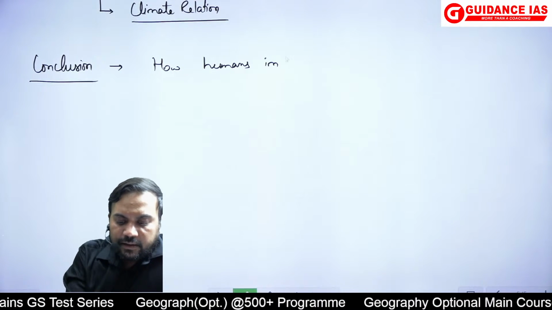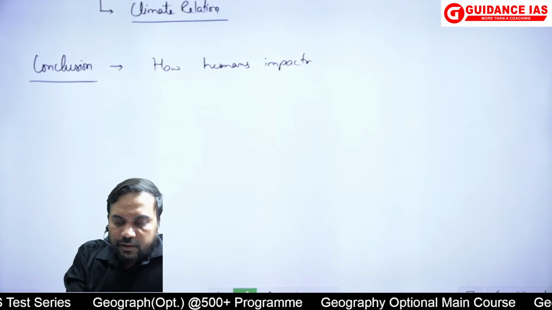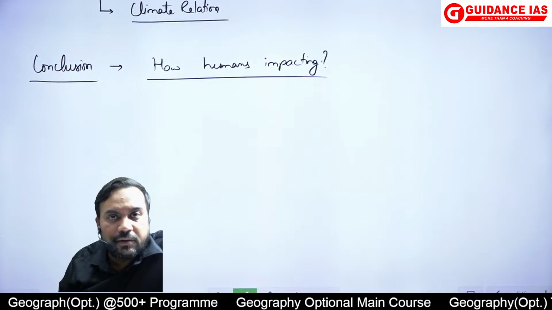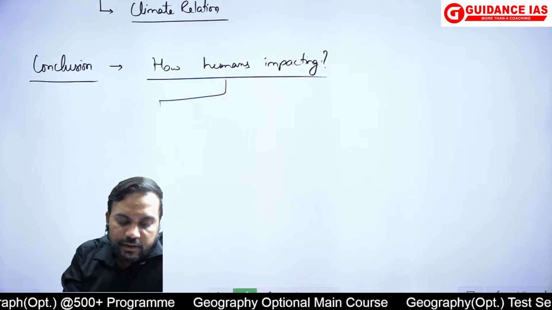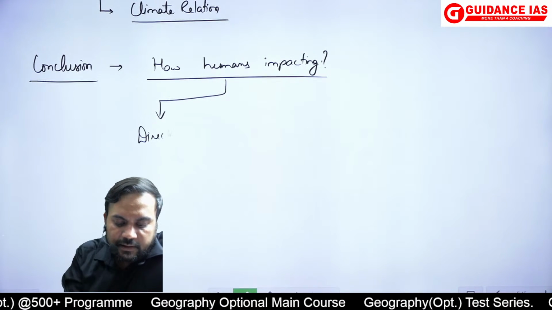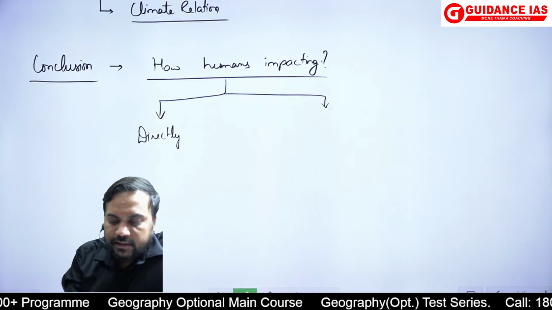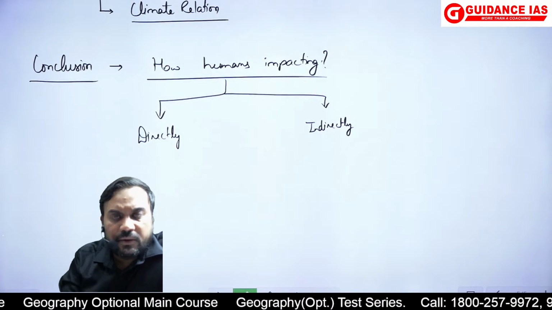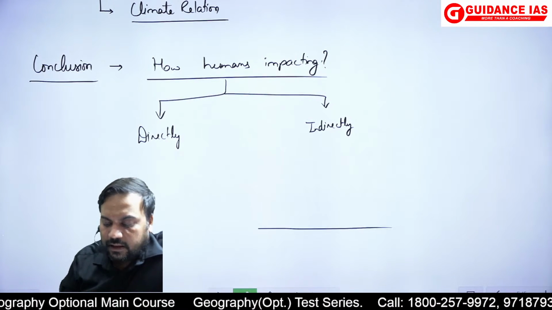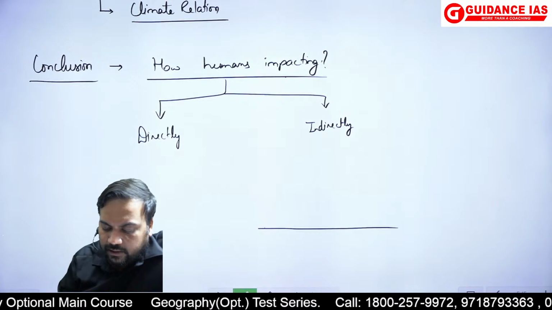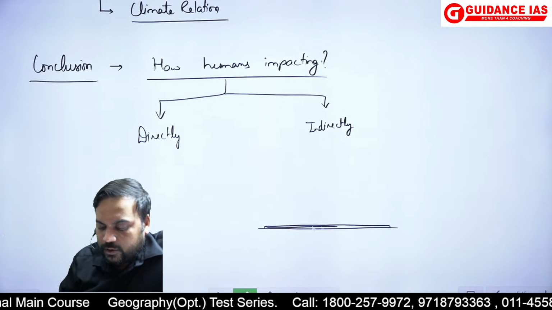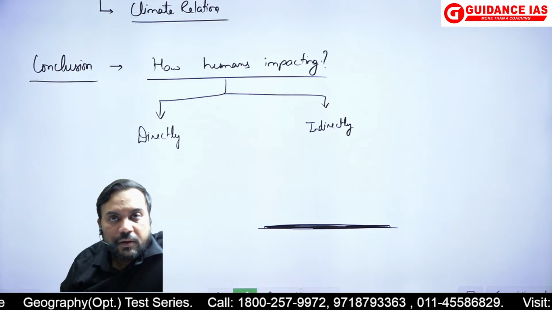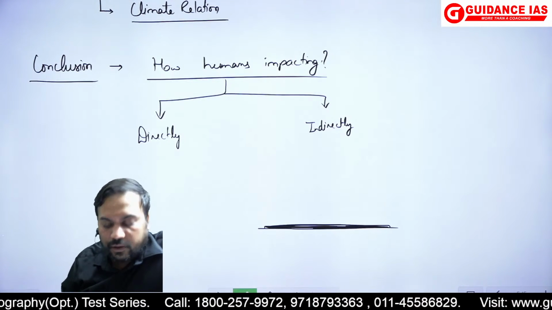And finally, what I can do, I can write about the conclusion, how humans are impacting the speleothems. So again, humans, we are impacting directly as well as indirectly. So let me give an example. Like for example, suppose in the karst areas, if you are making roads above the caves, okay, you are concretizing the land, what will happen?